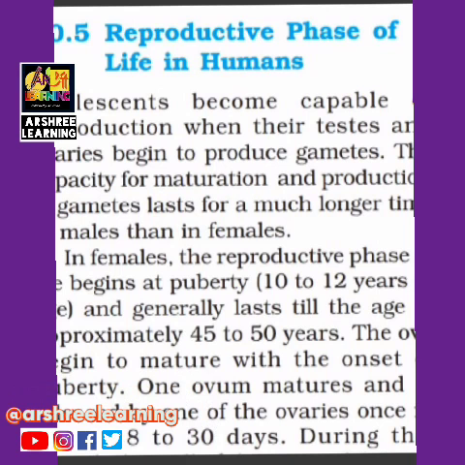This ovum matures and is released by one of the ovaries once in 28 to 30 days. If we calculate, if one ovum is produced once in 28 days, that means one in 1 month, then in 1 year 12 eggs are produced in the body of a female.